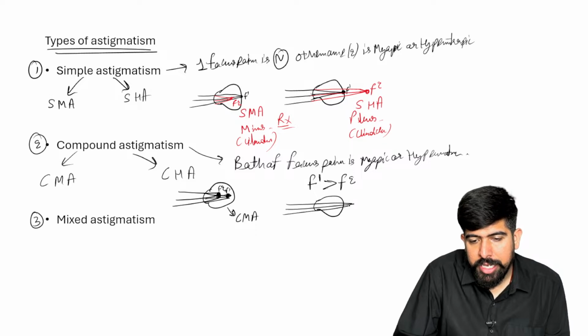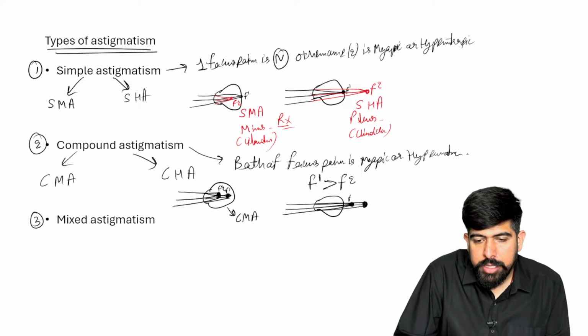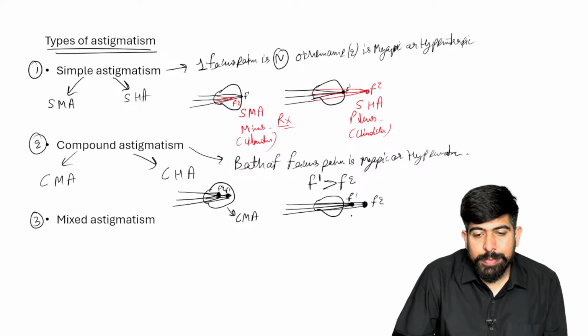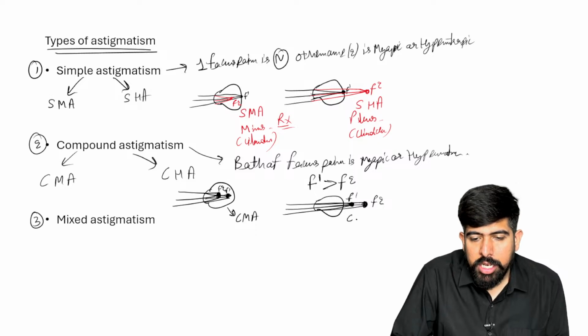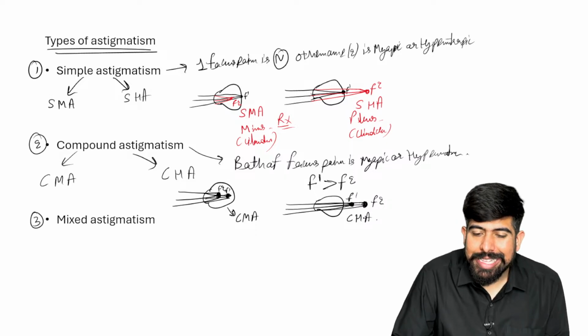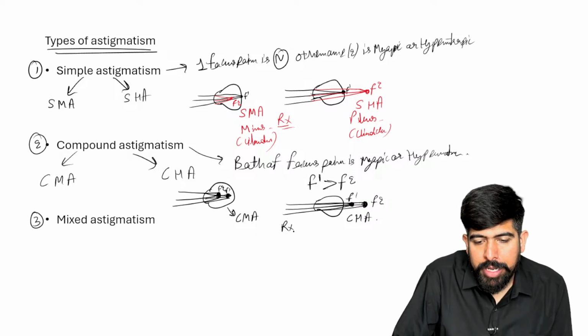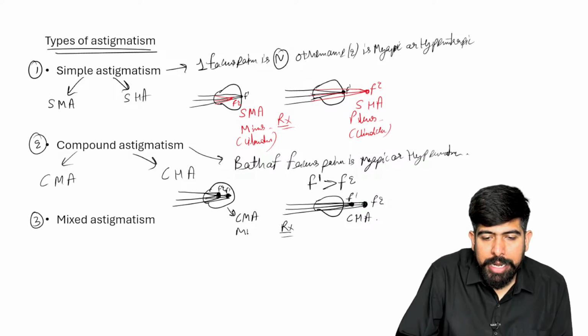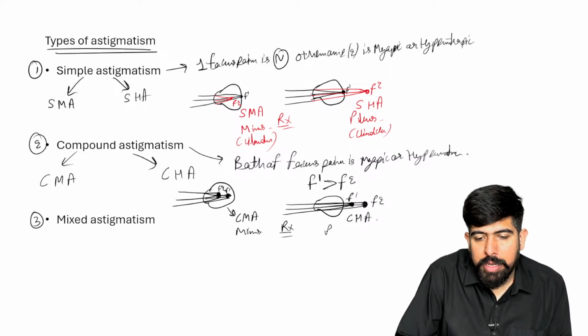will meet up behind the retina. So you can see up here, this is focus point 1, this is focus point 2. So both focus points are behind the retina. So this is compound hypermetropic astigmatism. Of course, in this condition, what should be your treatment? Guys, please remember, here we'll use the minus lens, here we'll use the plus lenses.